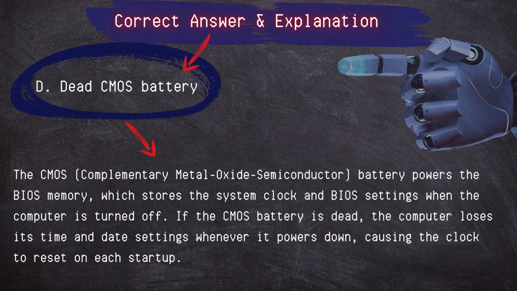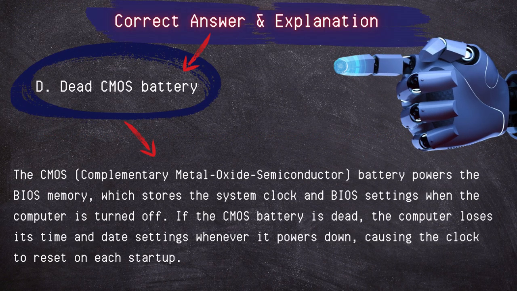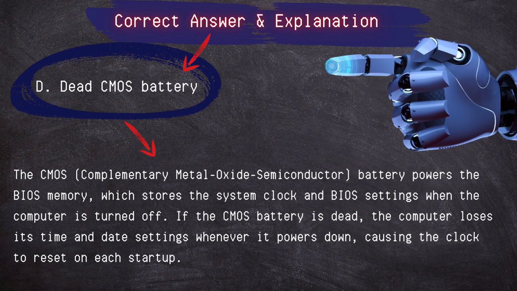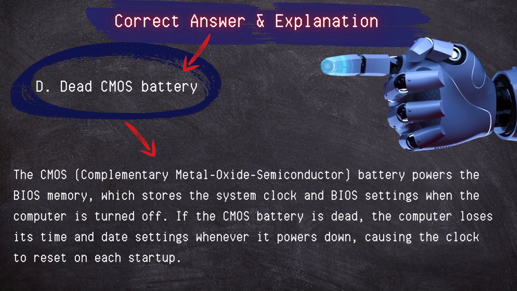The CMOS, or complementary metal oxide semiconductor, battery powers the BIOS memory, which stores the system clock and BIOS settings when the computer is turned off. If the CMOS battery is dead, the computer loses its time and date settings whenever it powers down, causing the clock to reset on each startup.